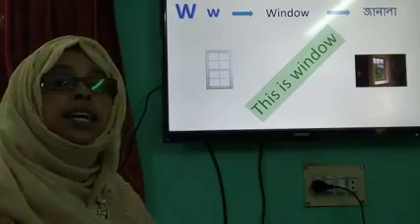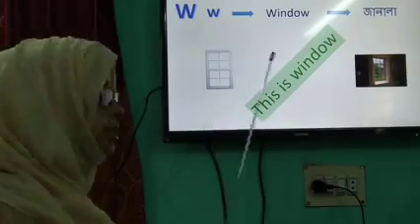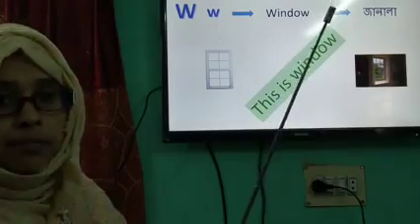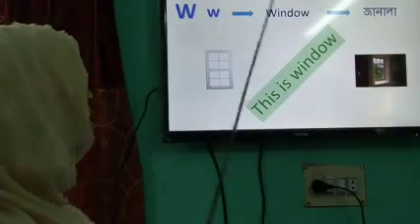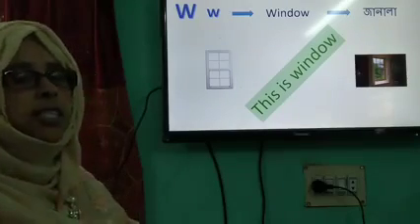So we can say U for umbrella. Umbrella means ছাতা. V for vase. Vase means হচ্ছে ফুলদানি. And here is W. W for window. Window means হচ্ছে জানালা.